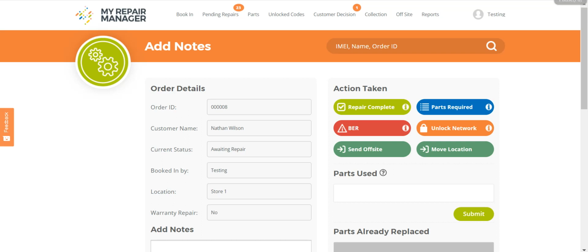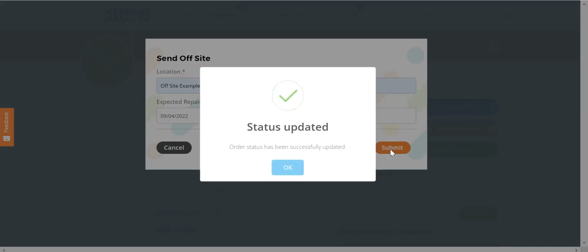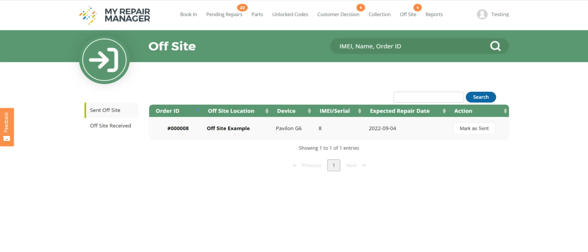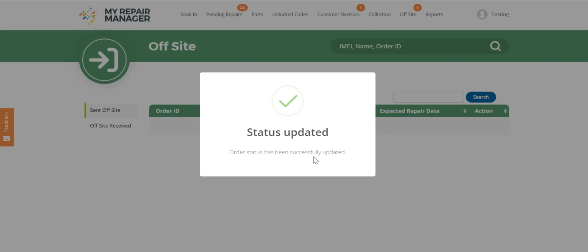If you need to send a repair off-site, you can click this button here. You can then enter the location and the expected repair date. Press Submit. The repair will then move to the off-site section here. You can then mark the repair as sent. And you can add a tracking code which is optional. Press Submit and the status will update.